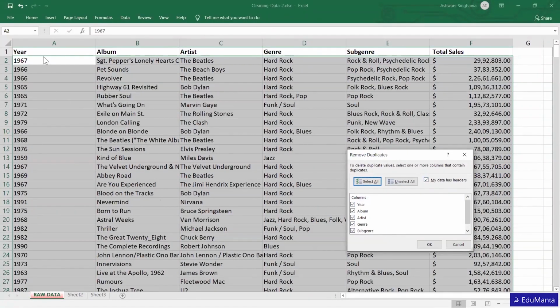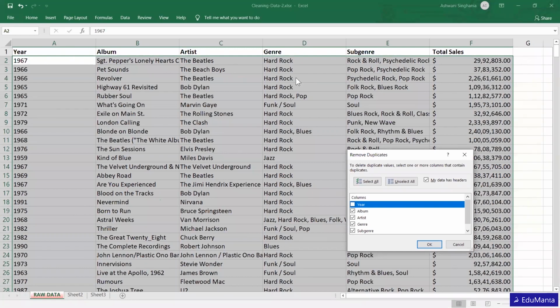Suppose in row 2 and 3 the year is 1967 and 1966. These two are different but all others are the same, and you still want to delete the entire row, then you simply uncheck year, so it will not check whether year is similar or not.